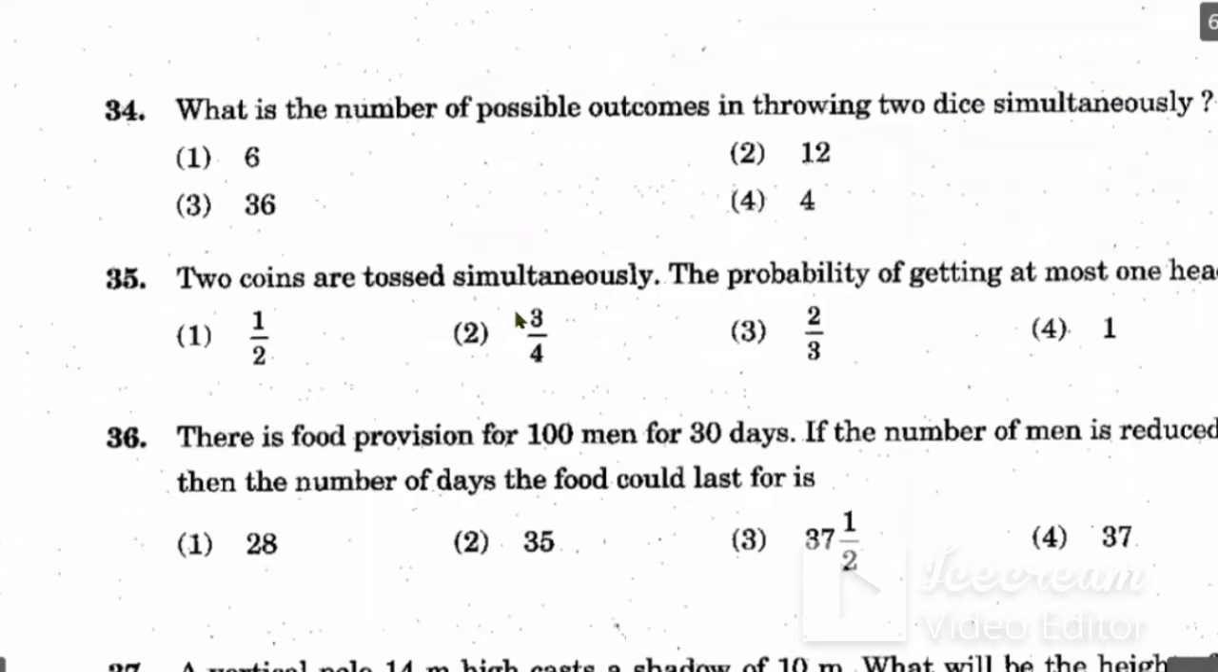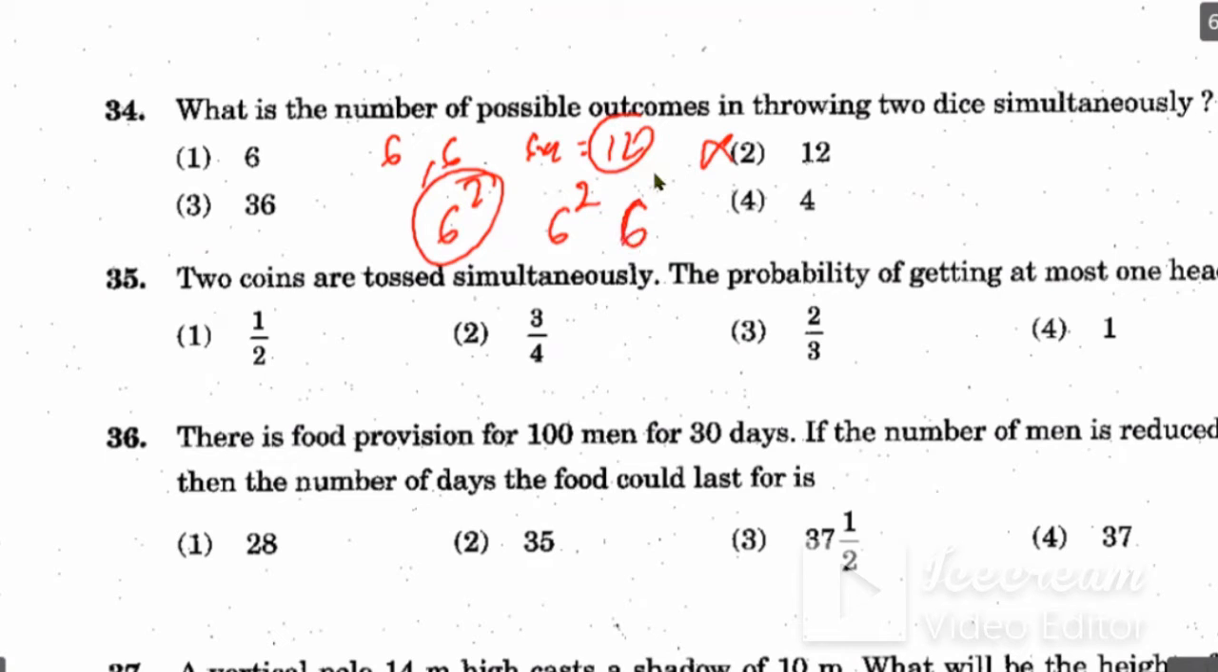Next question, question number 34. What is the number of possible outcomes in throwing 2 dice simultaneously? If you throw 2 dice, in one dice there are 6 outcomes, so it will not be 6 to the 12, that is a wrong answer. It will be the square. Whatever the number of dice, that power will come. If 2 dice are there, then 6 to the power 2, and if there are 3 dice, then 6 to the power 3.